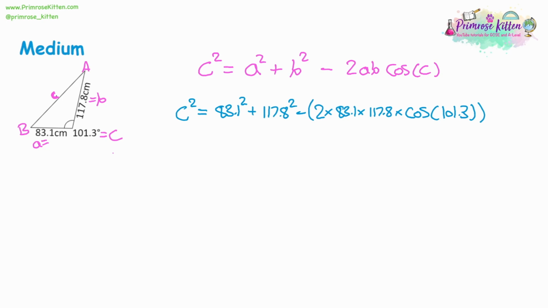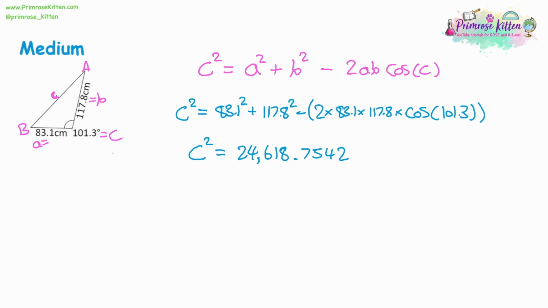So let's try typing it in. 83.1 squared plus 117.8 squared. Take away, so I'll put some brackets. 2 times 83.1 times 117.8 times cos. Open some brackets for the angle. Type in 101.3, close the brackets for the angle, and then close the brackets for the multiplication section. When you press equals, I'm getting that c squared is equal to 24,618.754 to 4 decimal places.